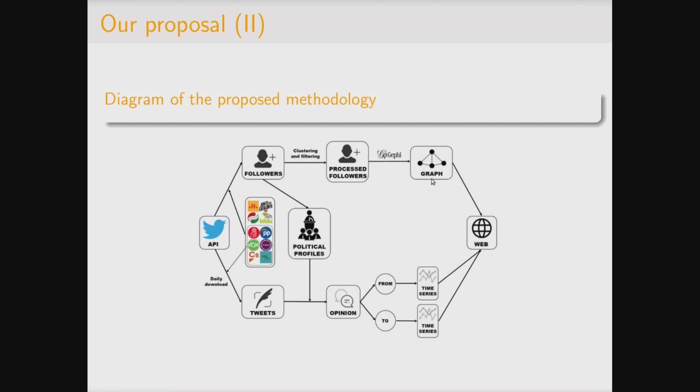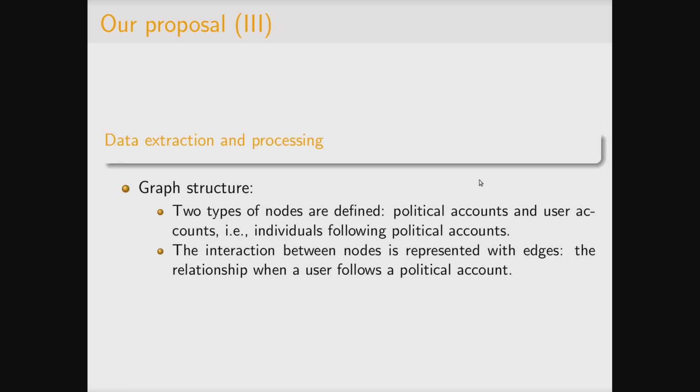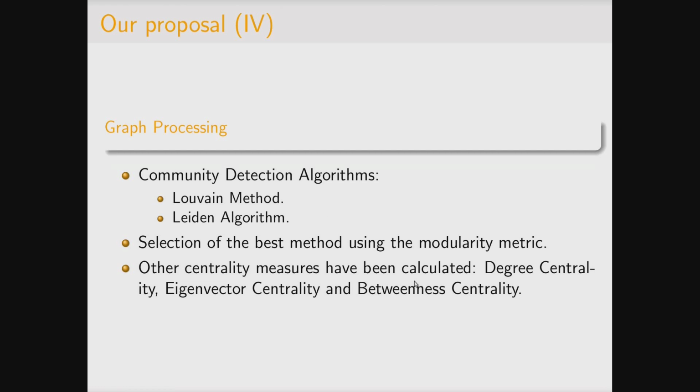with the graph. And focusing on the graph, this is composed of two types of nodes. The political accounts are nodes, and the user accounts, that is individuals that follow political accounts. And the interaction between these types of nodes is represented with edges. So the relation when a user follows a political account means an edge.